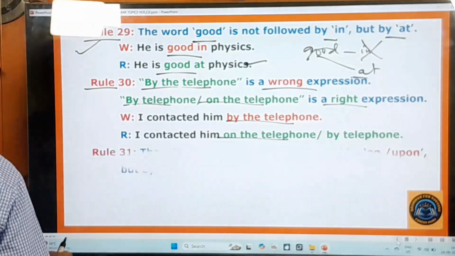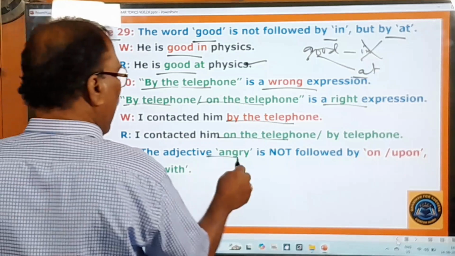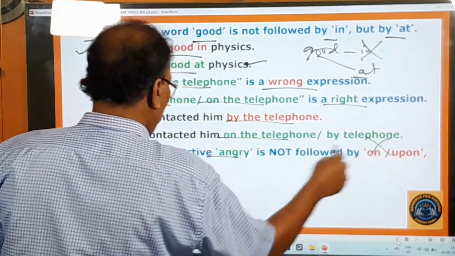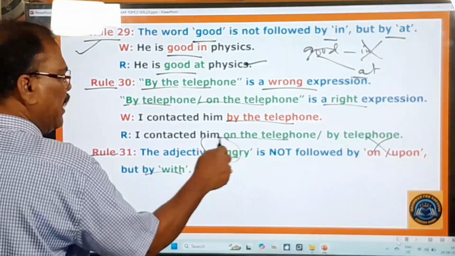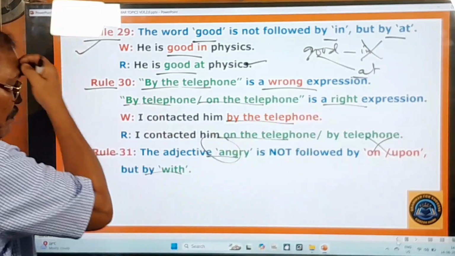Right. And here you go to the 31st rule. The adjective angry is not followed by on or upon, but only with. After angry, we should not use on or upon.